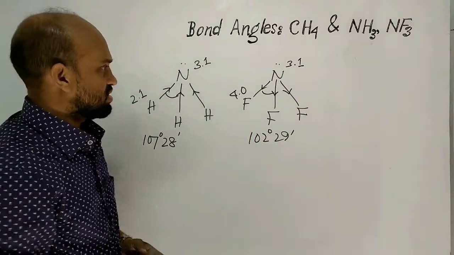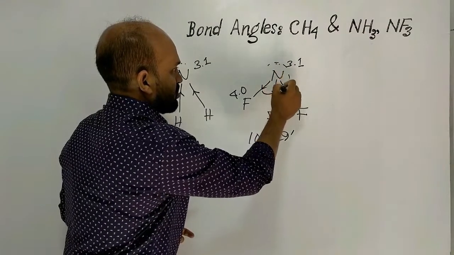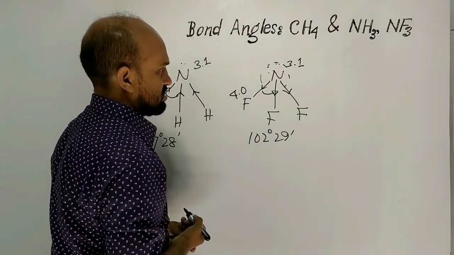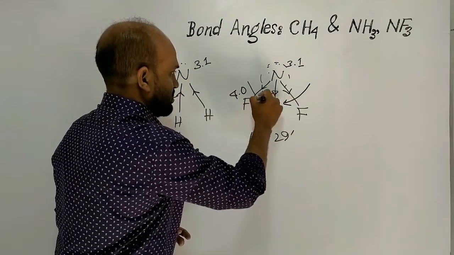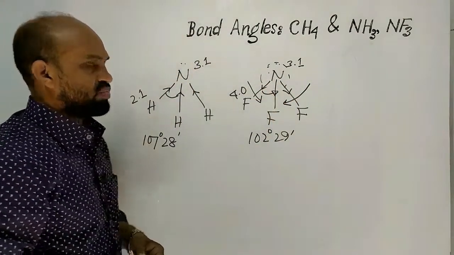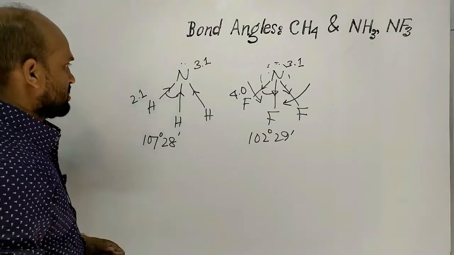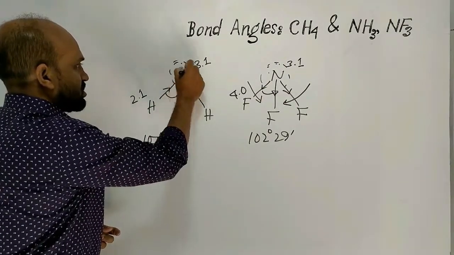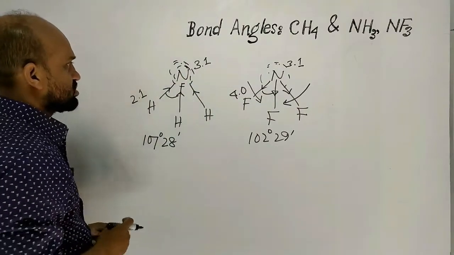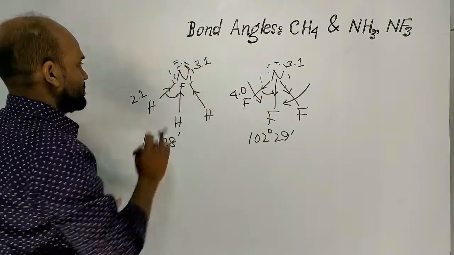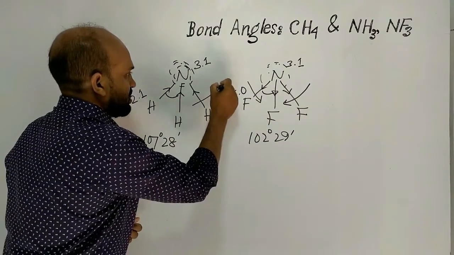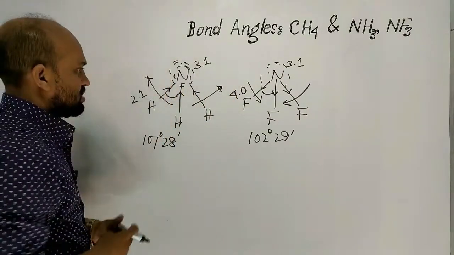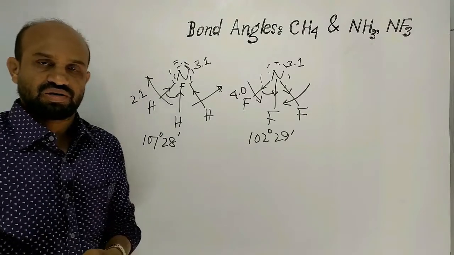So here the concentration of electron cloud around nitrogen is decreased. That is why the bond angle is decreased like an umbrella closing, and there the concentration of electron cloud is increased because of its higher electronegativity, and as a result the bond angle is increased like an umbrella opening.